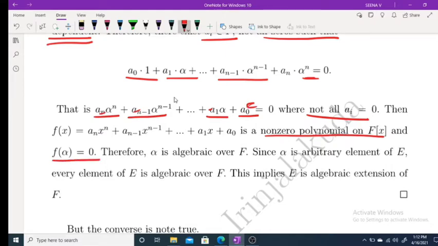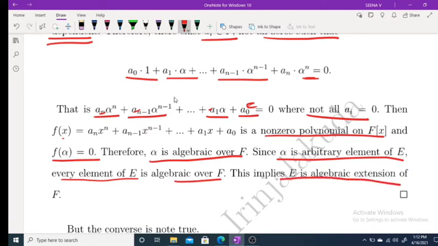Thus, for any alpha belonging to E, we get a polynomial f of x such that f of alpha equals 0. That means alpha is algebraic over F. Since alpha is an arbitrary element of E, every element of E is algebraic over F. This implies E is an algebraic extension of F.